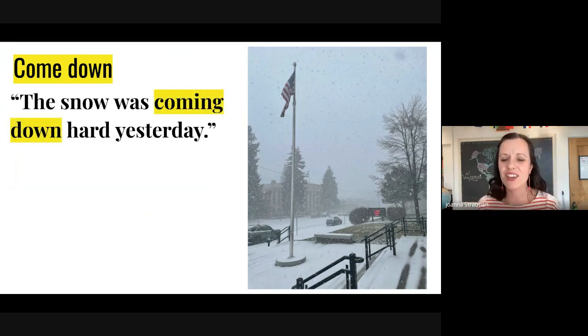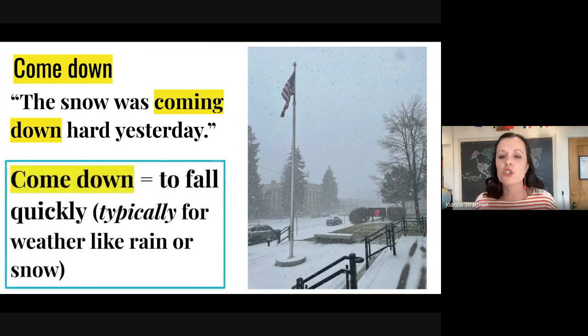The next definition is a little bit more complex. So here is the example. The snow was coming down hard yesterday. I live in Montana, so this is a very common sentence to make small talk with other people. And if someone talks about snow coming down, it just means to fall quickly.